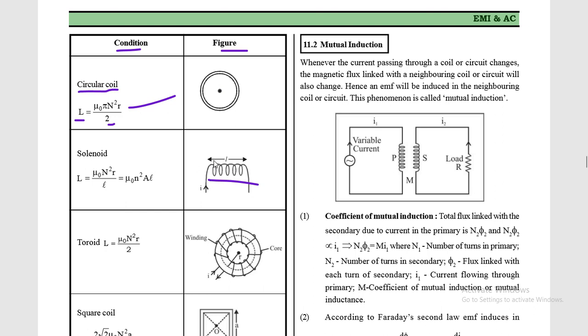you can see in this picture the length of the solenoid is L. So for a solenoid, L is equal to mu naught capital N square A by L, where capital N is the number of turns, A is the area, and L is the length of the solenoid. Or you can also write this as mu naught n square A into L, where n is the number of turns per unit length, so you can multiply and divide by L, denominator and numerator, and you will get this formula. So N by L whole square becomes small n, that is the number of turns per unit length.